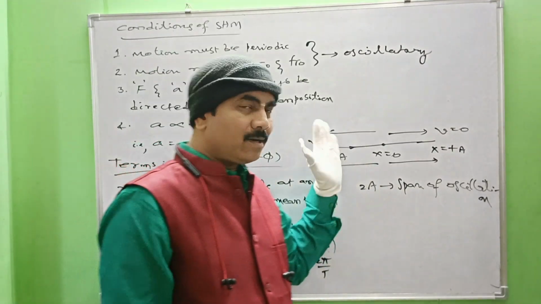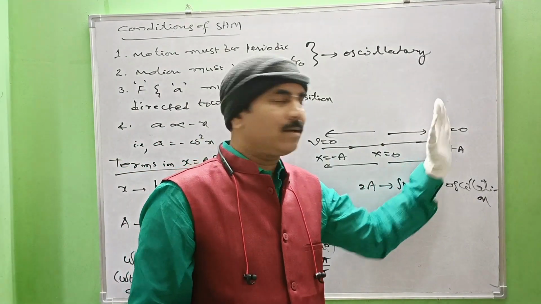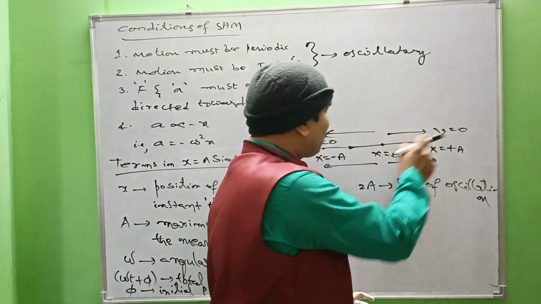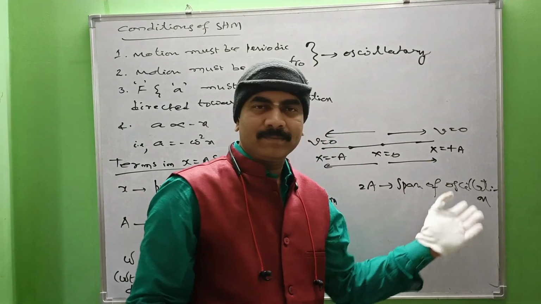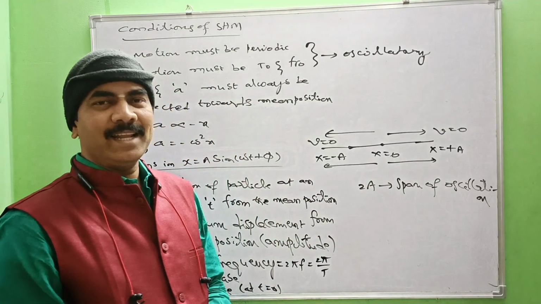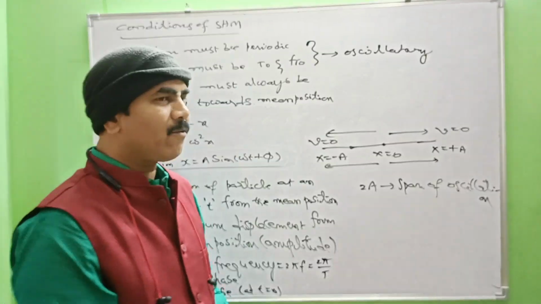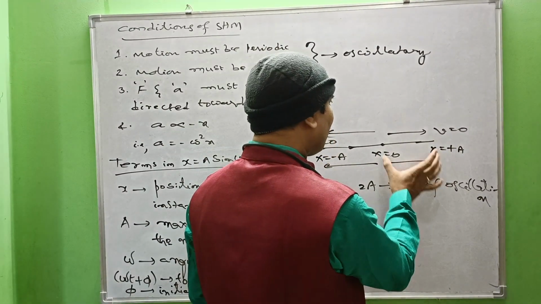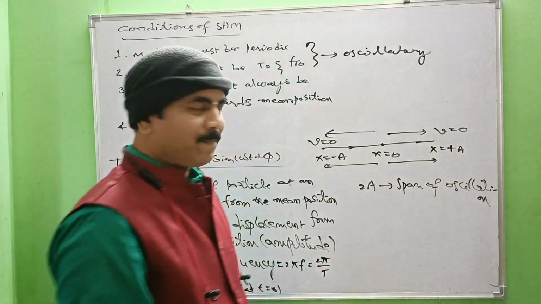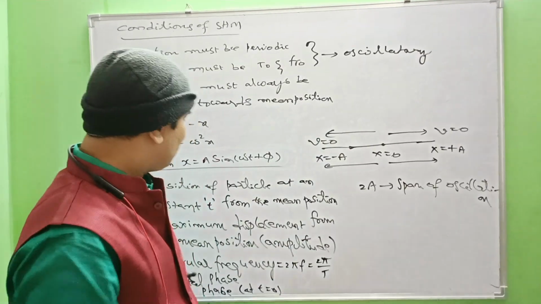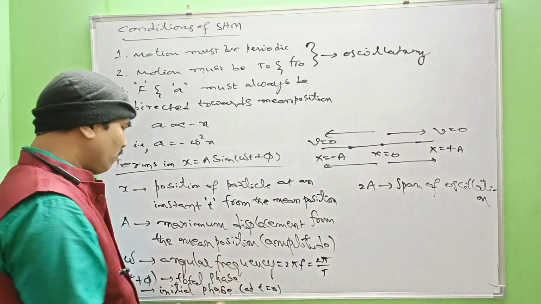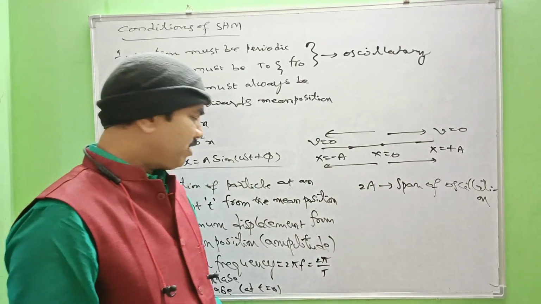So that's the total length of the path. Total length of the path means from one extreme position to the other extreme position. The path length is said to be the span, that is usually 2a. So what is a? a means the maximum displacement from the mean position on either side of the mean position, and it is said to be the amplitude. So a means maximum displacement from the mean position. Usually it is known as amplitude.